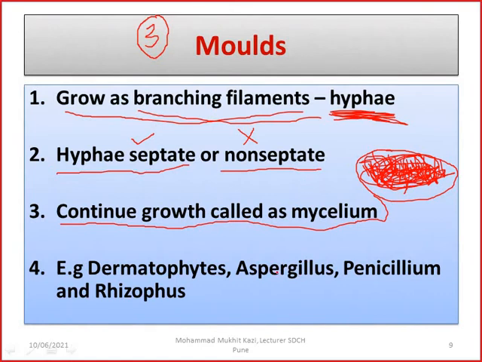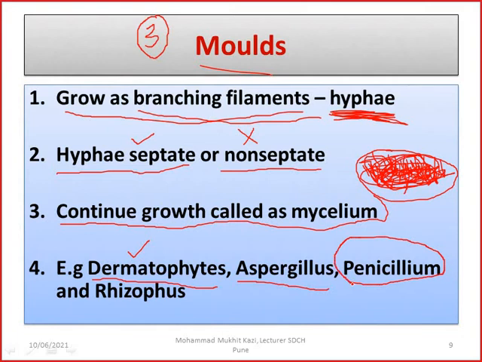And a very important group of fungi under the molds are the dermatophytes. Derm means skin, and they depend upon the skin. Majority of us are suffering from dandruff in the hair, which is nothing but because of the dermatophytes. Then you have Aspergillus, an important pathogen. Penicillium.